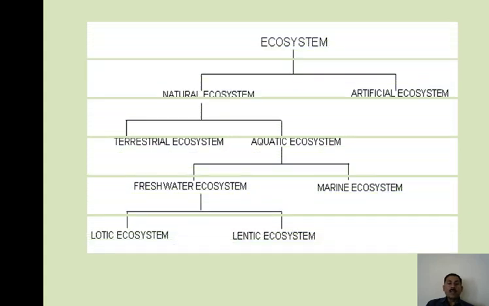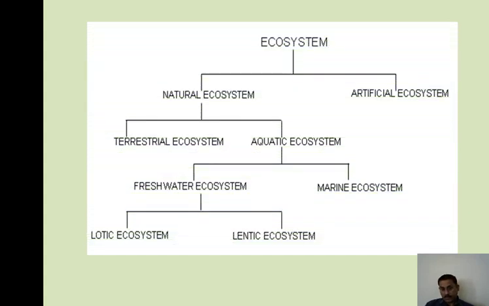Now we will discuss the types of ecosystems. Ecosystems are generally divided into two major types: the natural ecosystem and the artificial ecosystem. Again, natural ecosystems are divided into two types: the terrestrial ecosystem and the aquatic ecosystem. Then the aquatic ecosystem is further divided into the freshwater ecosystem and the marine ecosystem.